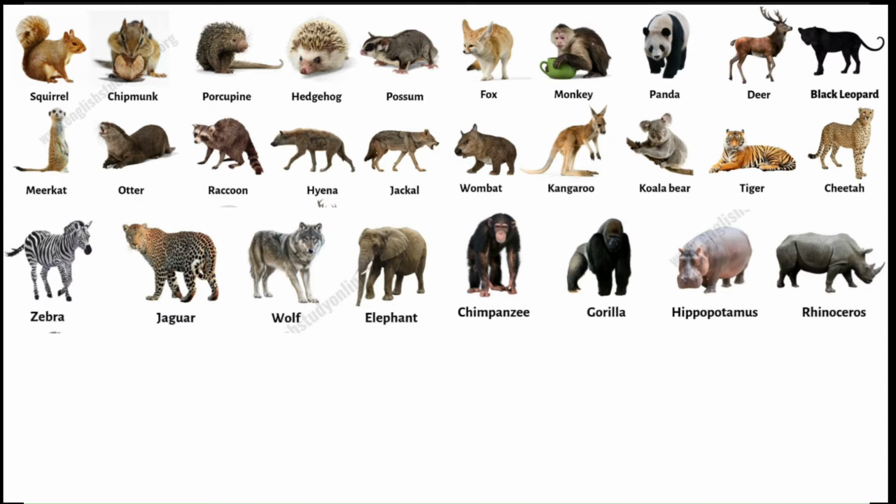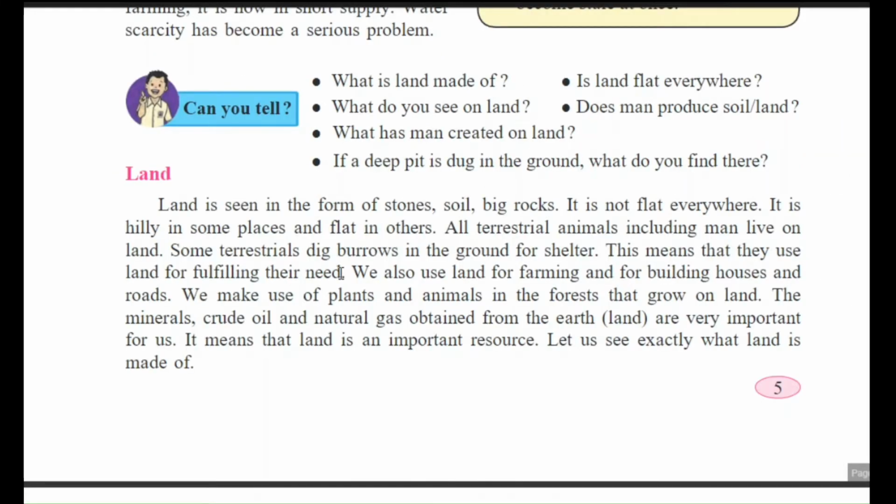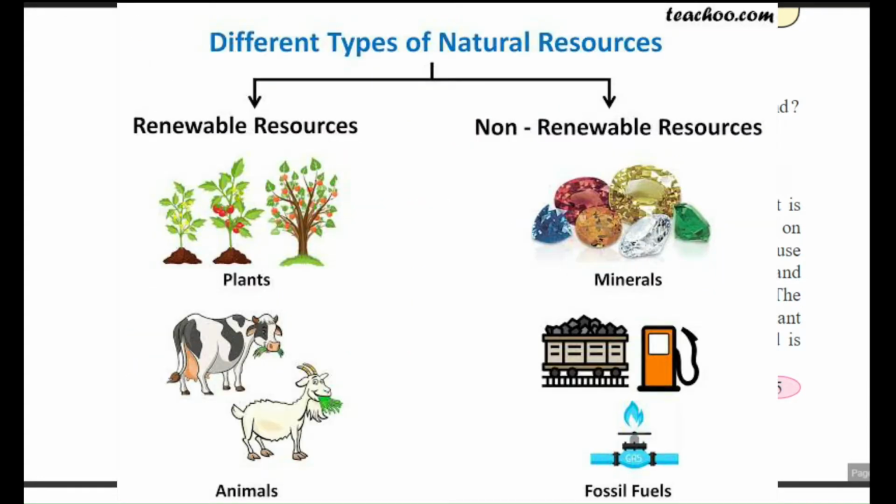Which need? Their shelter need. Different animals like mice, rabbits, and snakes dig burrows and use this area for their shelter.